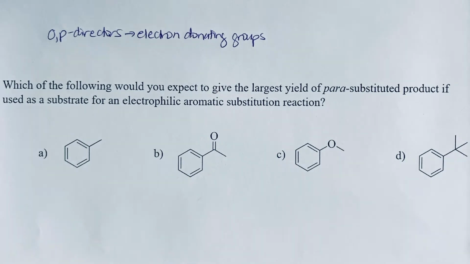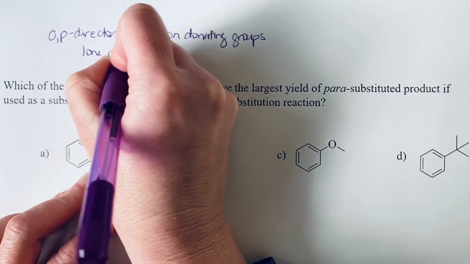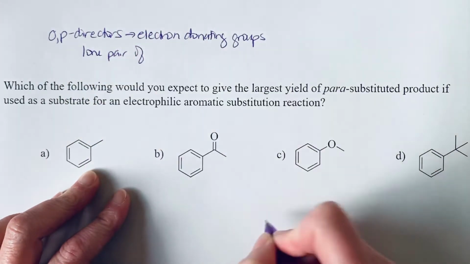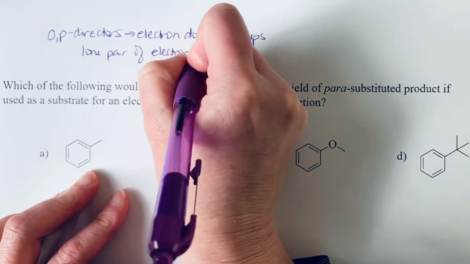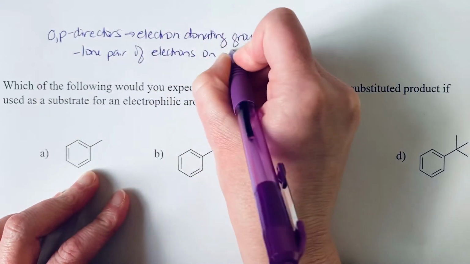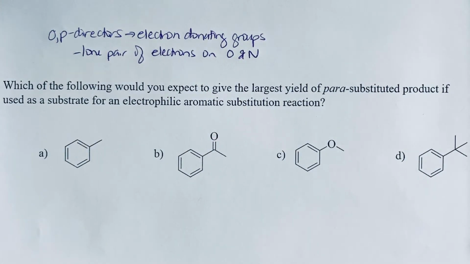So your electron donating groups, you're going to recognize these as groups that can donate electrons via resonance. So they would have a lone pair of electrons on an oxygen or a nitrogen that can donate into the ring. So on oxygen or nitrogen is where you're going to have the most efficient electron donation.